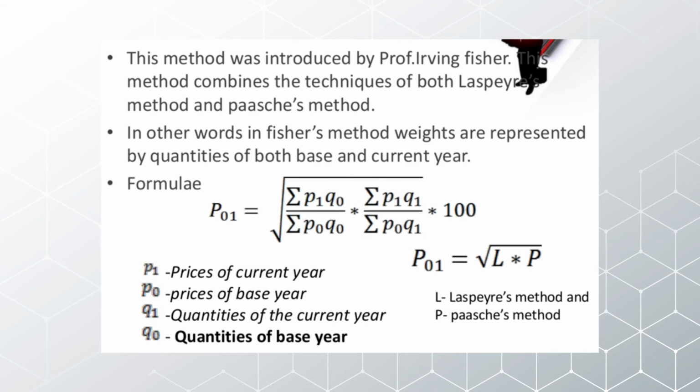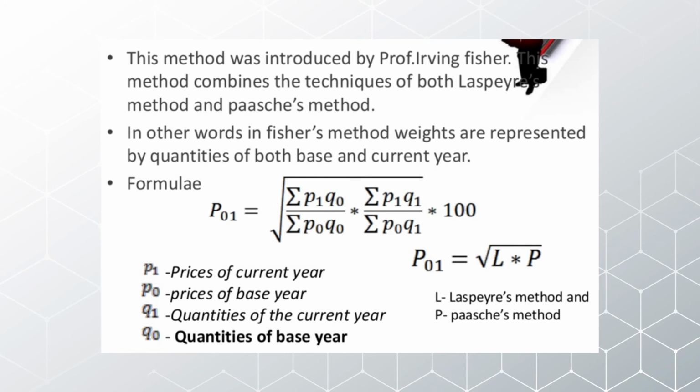The method combines the techniques of both the Laspeyres and Paasche methods. In other words, in Fisher's method, weights are represented by quantities of both the base and current year, and the formula is P01 equals the square root of sigma P1 Q0 divided by sigma P0 Q0, multiplied by sigma P1 Q1 divided by sigma P0 Q1, multiplied by 100. So P01 is equal to the square root of L into P.